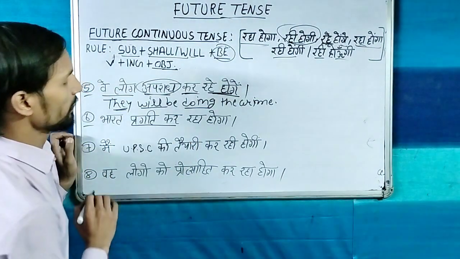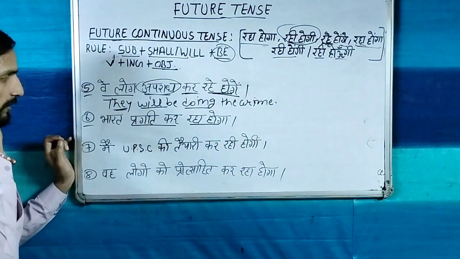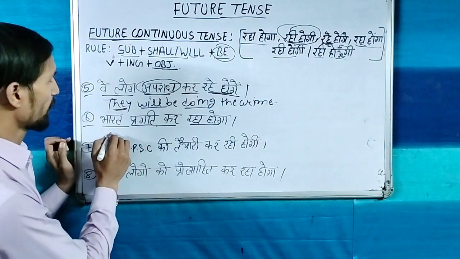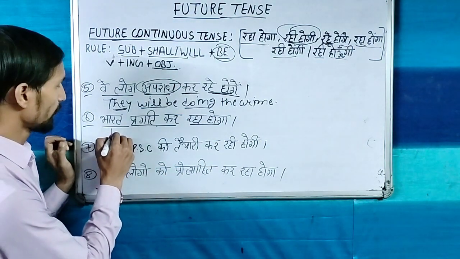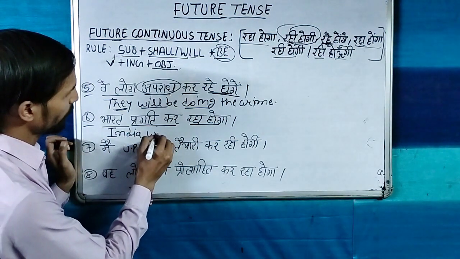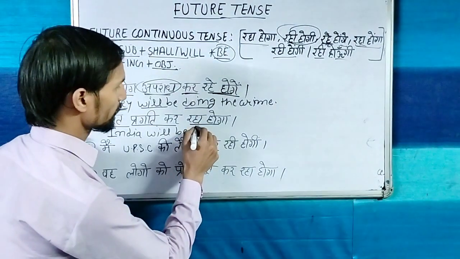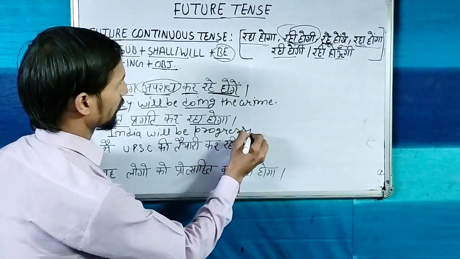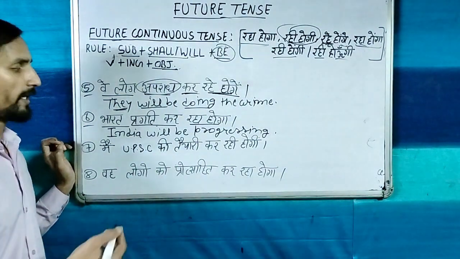Now next sentence, भारत प्रगति कर रहा होगा. So प्रगति करना, this is the verb. रहा होगा, this is the identity of the future continuous tense because it is coming after the verb. Now subject is Bharat. You can write Bharat and also you can write India. So India will be, प्रगति करना, progress, and with ing, progressing. भारत प्रगति कर रहा होगा, India will be progressing.